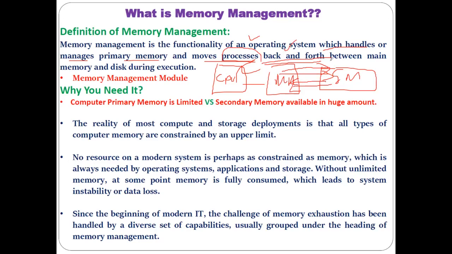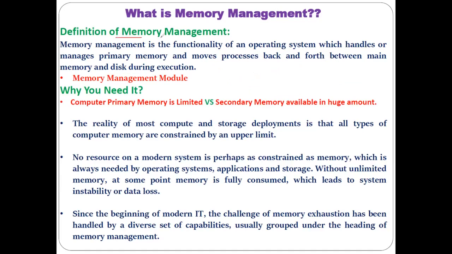By moving processes, data and instructions back and forth between the main memory and the disk, in the sense of secondary memory. That is nothing but the memory management definition: the functionality of the operating system which manages the primary memory by moving data, instructions or processes back and forth between the main memory and the secondary memory.